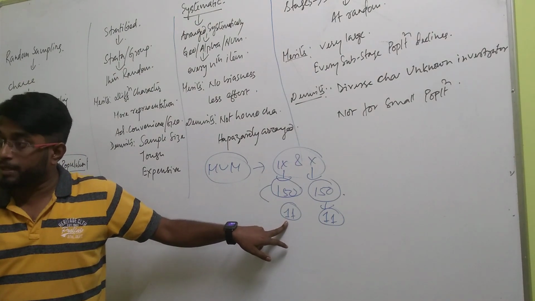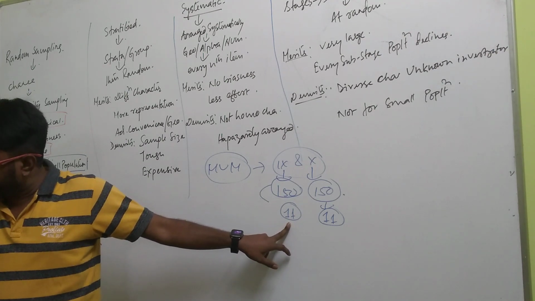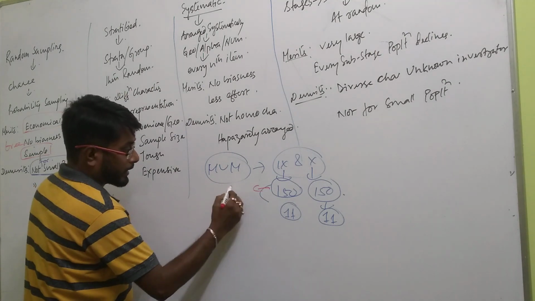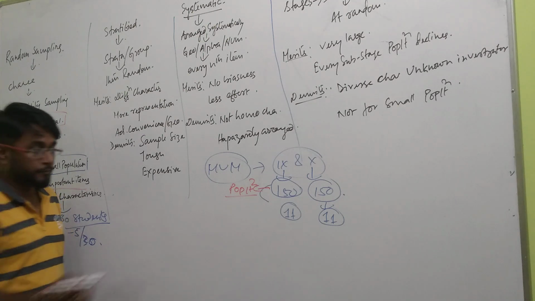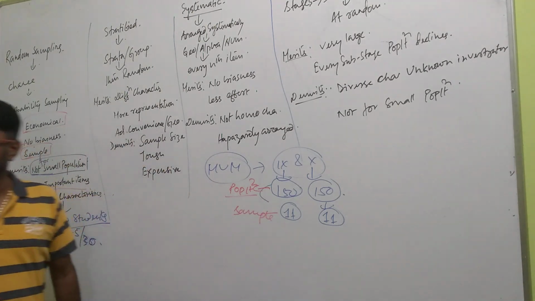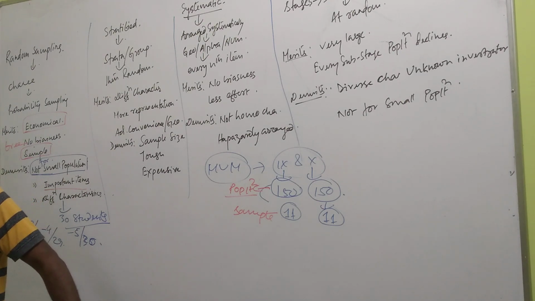The sample must be a good cricketer. That is an important item. So a good cricketer must be included. Let me give a practical example. Suppose this 150 is the population and this 11 is the sample. If the 11 sample are good cricketers who know cricket, then only class 9 will win.